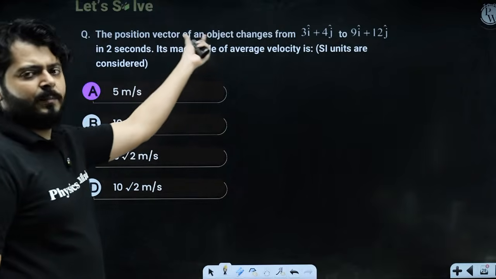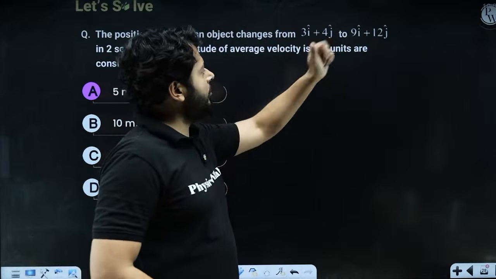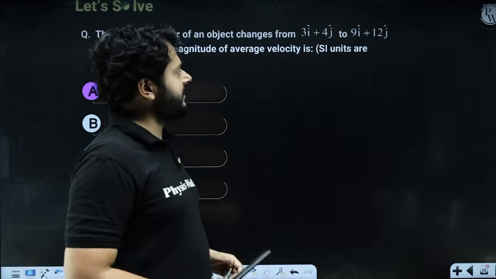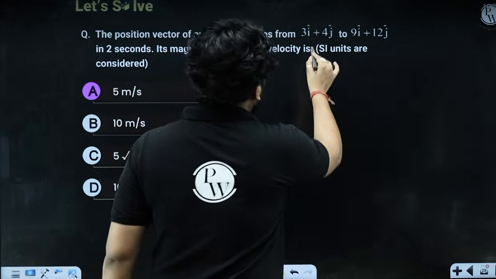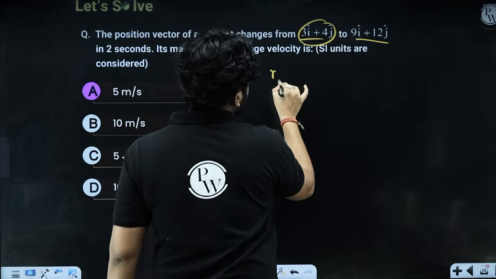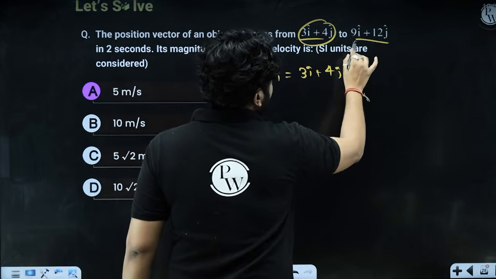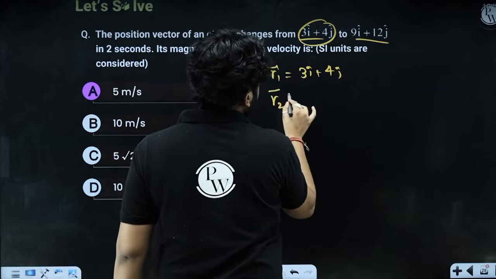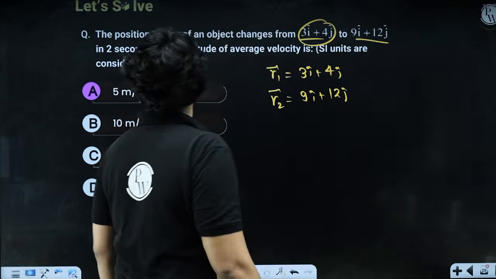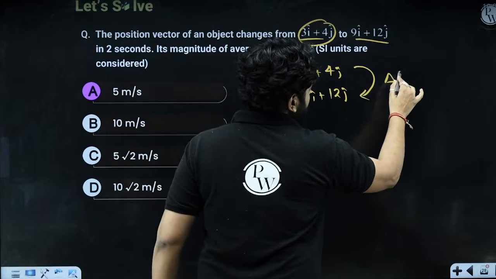Look at that, slightly better question than the previous one. The position vector of an object changes from 3i plus 4j to 9i plus 12j in 2 seconds. Its magnitude of average velocity is, right? You see that the position vector is changing from this to this. The initial point has a position vector 3i plus 4j. The final point has a position vector 9i plus 12j. We are moving from here to here in how much time? 2 seconds.